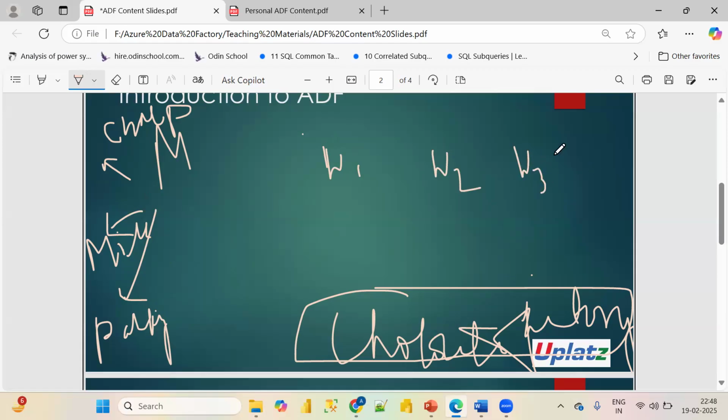And after that, the chocolate gets distributed to the shops, or stores.